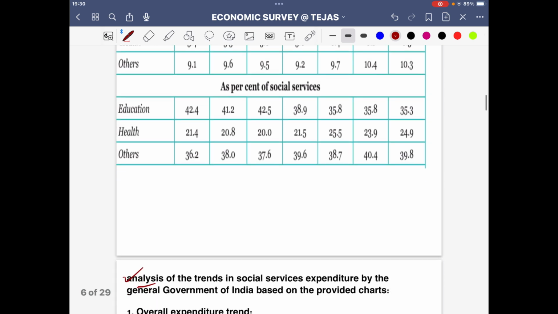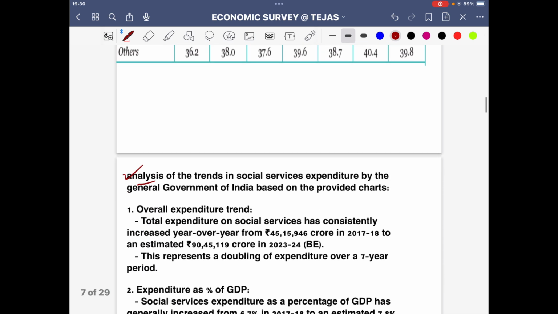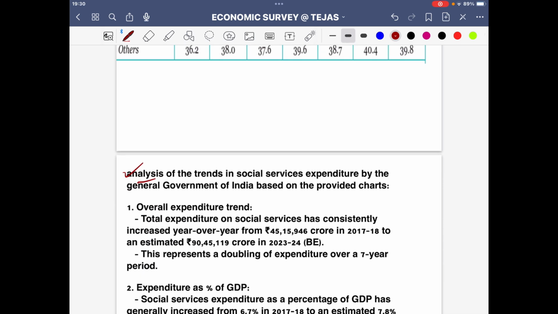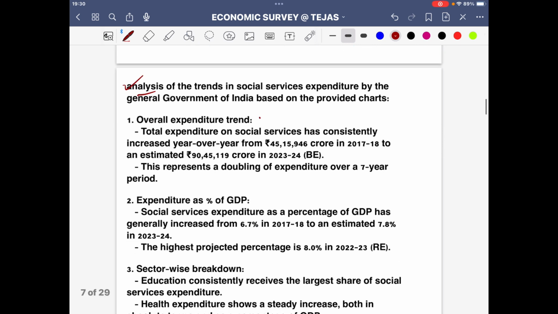So what this graph actually says, you don't just have to remember the larger picture, but also some pointers which are very important, which you have to have an idea of. The overall expenditure trend this graph shows is that there has been an increase year on year. So that is what you get to see. We also develop an understanding that there is a doubling of expenditure over a 7-year period, that is from 2017 to 2023-24.